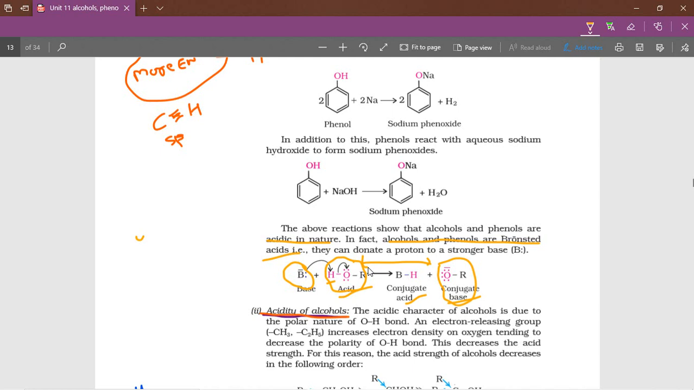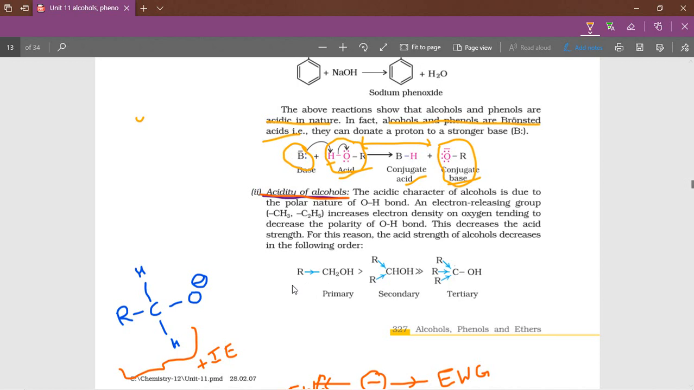Whenever an acid-base pair differs by only one H plus, that pair is called a conjugate acid-base pair. Which is acid, which is base? Obviously, the one donating the H plus ion is the acid, and the one receiving the H plus ion is the conjugate base. Now, acidity of alcohols. How does the acidic strength change in alcohols?